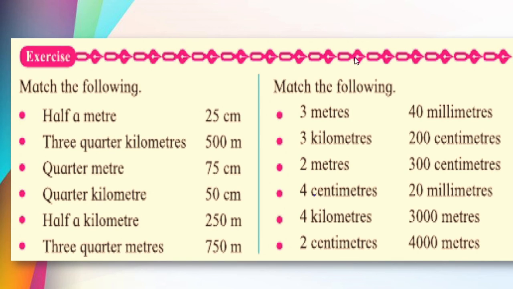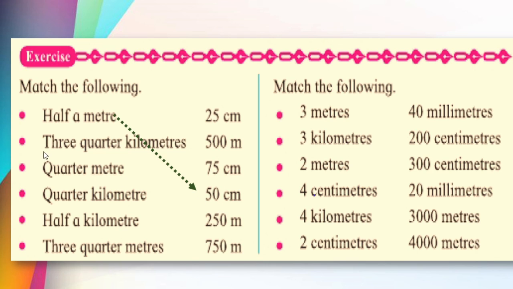Yes, dear children, we will move to the exercise part from your textbook. Okay, here match the following. Here, this side it is given half meter, 3/4 meter, all this, and here it is given the numbers, that is centimeter and meter form. Okay, we will try to match this. First one is half meter. Yes, dear children, you know the relation between the meter and centimeter. 1 meter is equal to 100 centimeter, isn't it? So half meter is equal to, yes, very good, 50 centimeter.